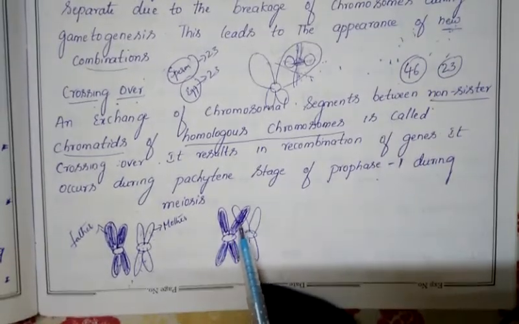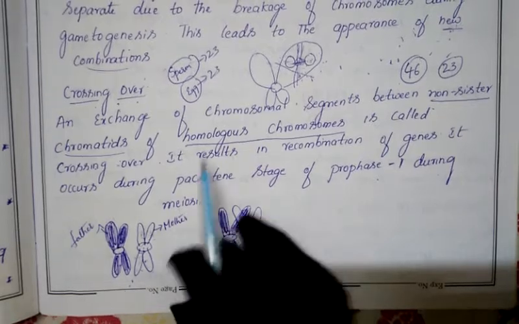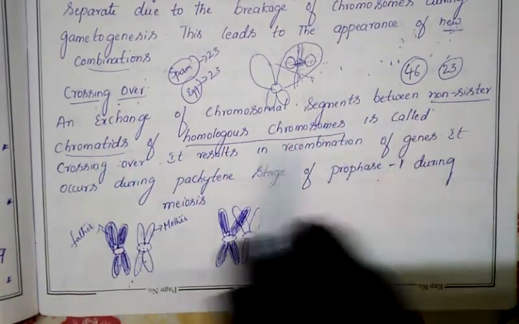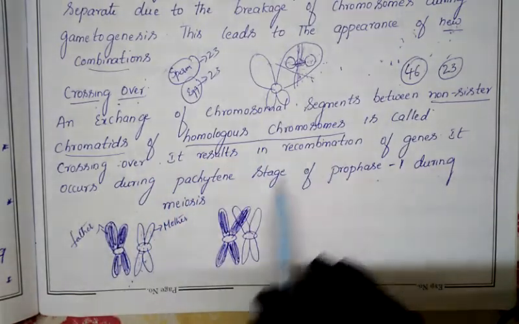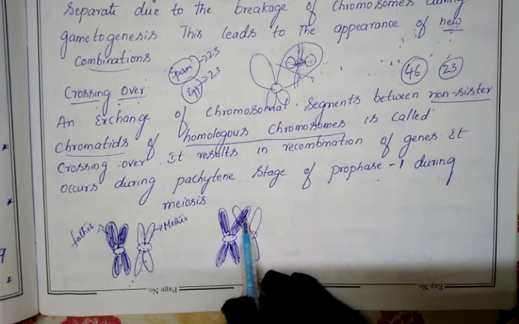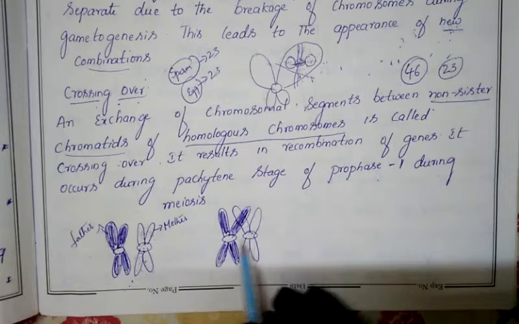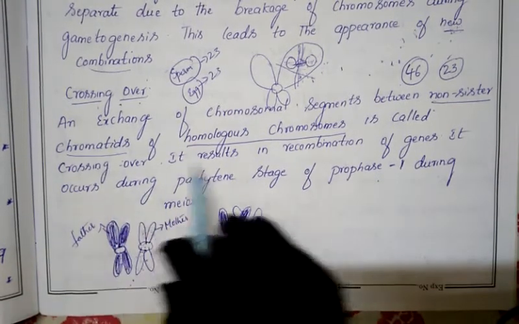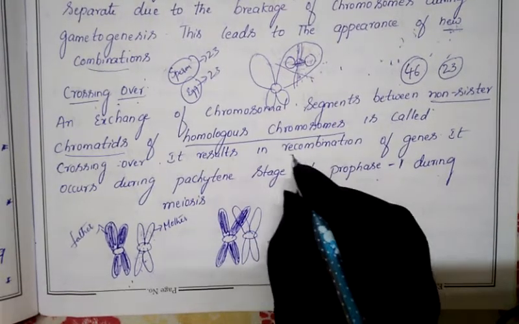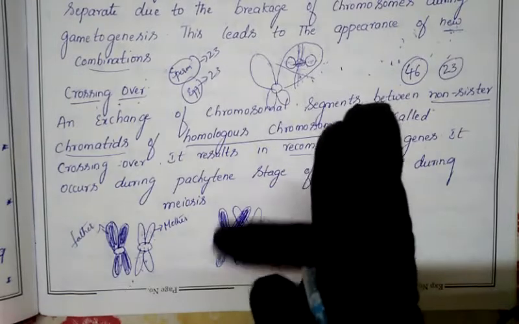The exchange of the chromosomal segment between the non-sister chromatids of homologous chromosomes is called crossing over, and it results in the recombination of the genes. So as crossing over has taken place, recombination of the genes will appear. Now this crossing over will get a breakup.